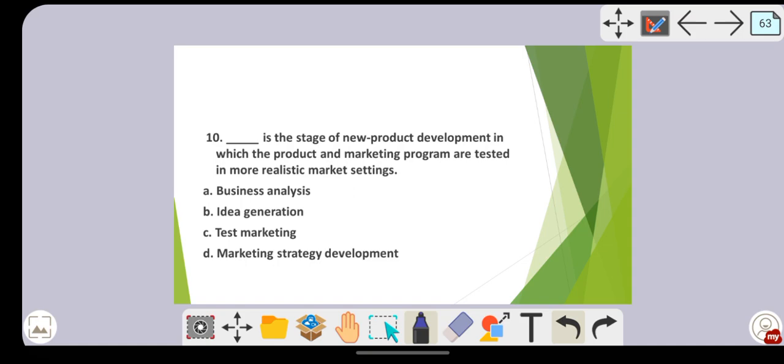Next, dash is the stage of new product development in which the product and marketing program are tested in realistic market settings. I hope this is clear for you all. See, realistic marketing setting means it will be your test marketing. Option C is the right answer.